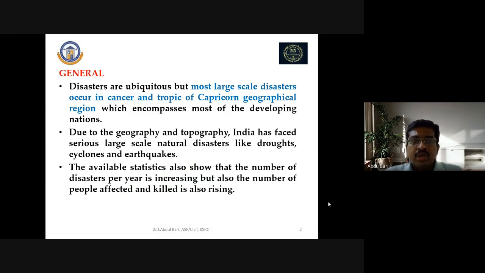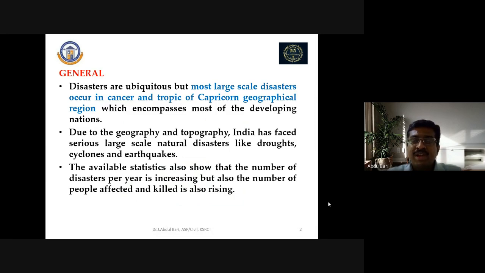Disasters are unambiguous, but most large-scale disasters occur in the Tropic of Cancer and Tropic of Capricorn geographical region. In this region, disasters have occurred in most areas, which encompass most of the developing nations. Due to its geography and topography, India has faced serious large-scale natural disasters like drought, cyclones, and earthquakes.